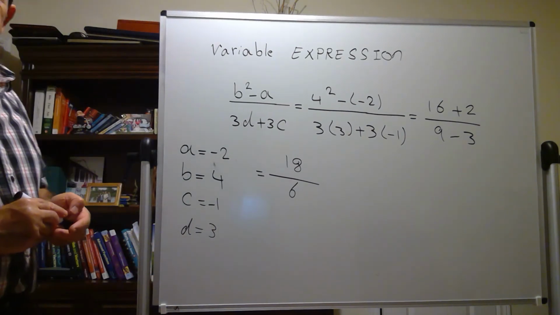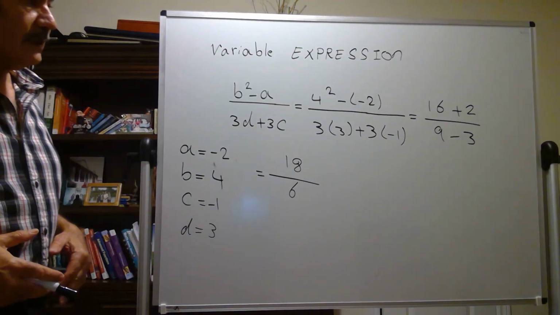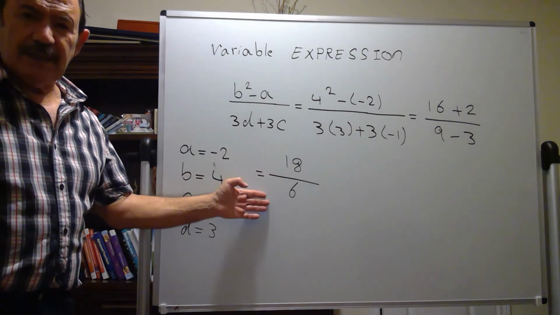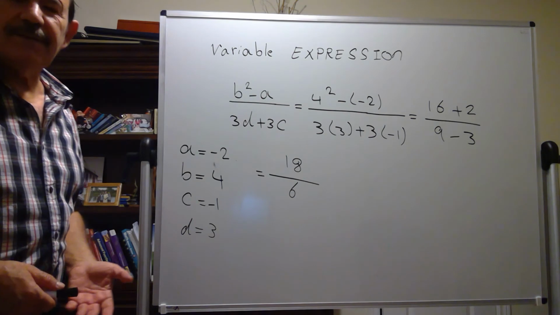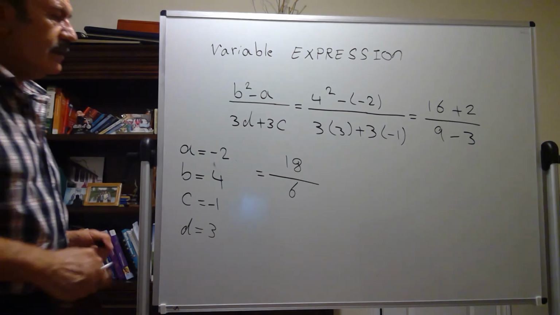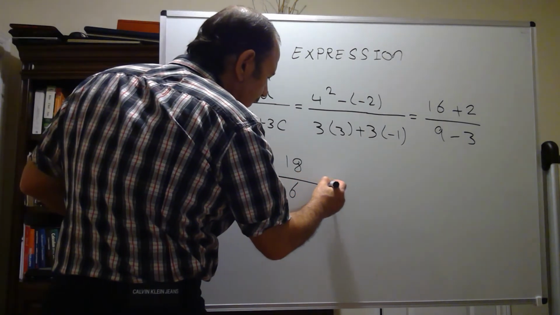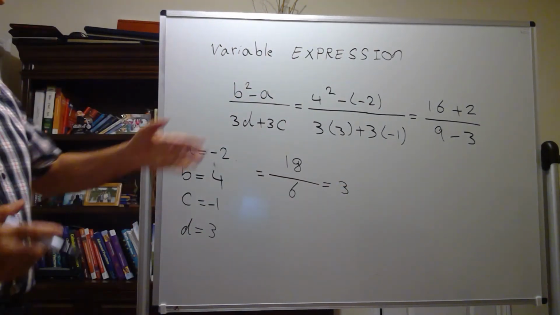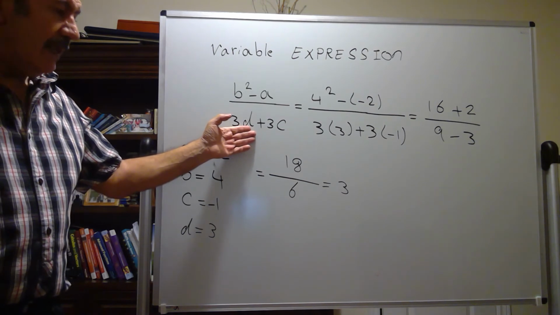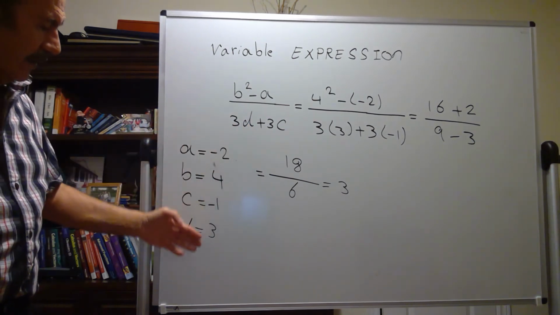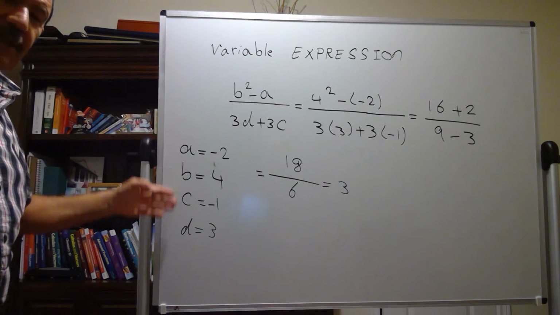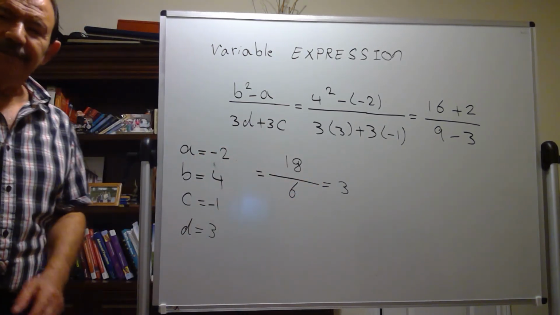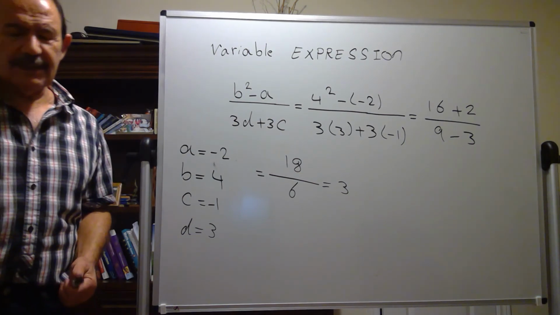The result is 18 over 6, but remember, when we are ending in a fraction, we always have to simplify it as much as possible. 18 over 6, or divided by 6, is 3. So the value of this variable expression based on these values for each variable is 3. This action we call evaluating the variable expression.